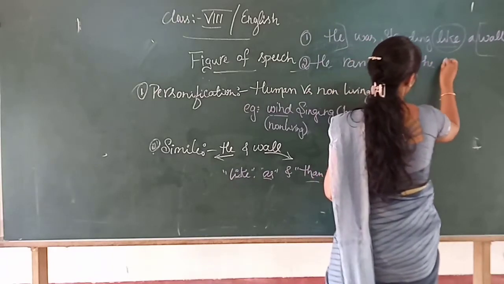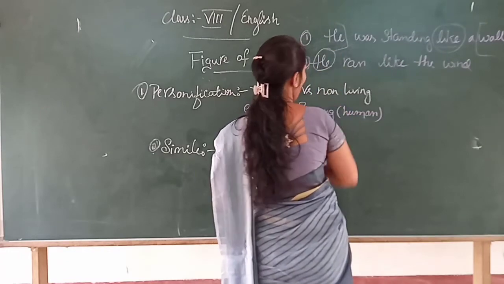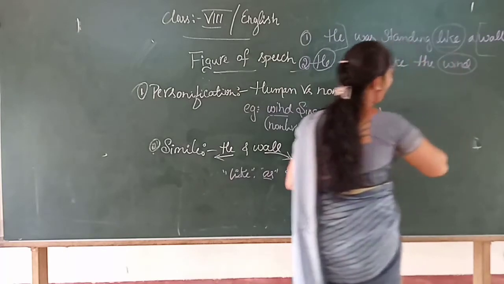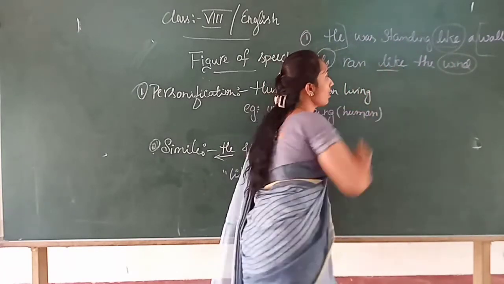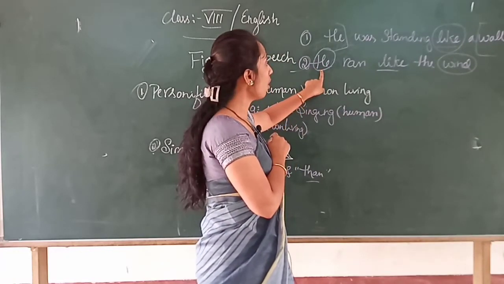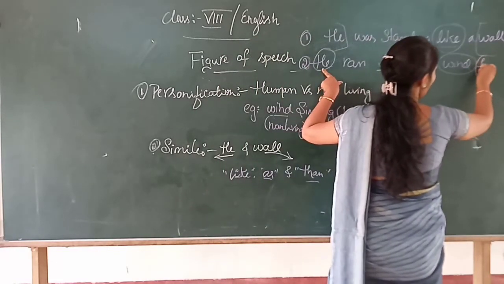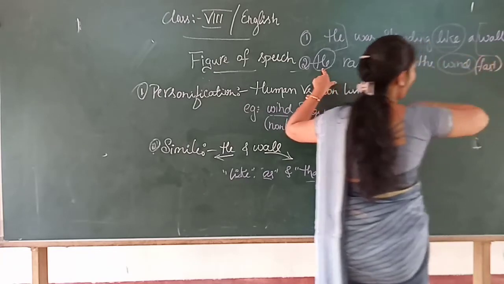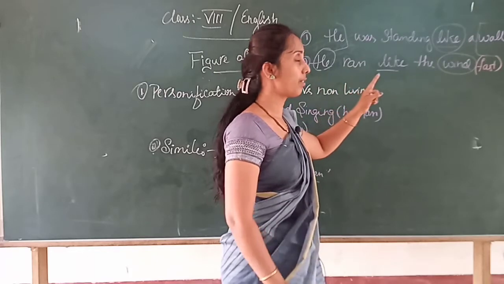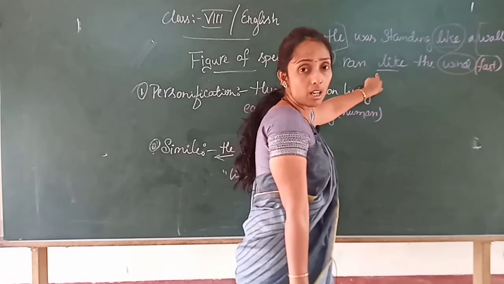So here he was compared to wind by using the word like, meaning the speed. There first I used fast, right children? So instead of fast, to measure the degree of his running, we compare with wind. We compare the running speed of the person with the wind, so the comparison here is simile.